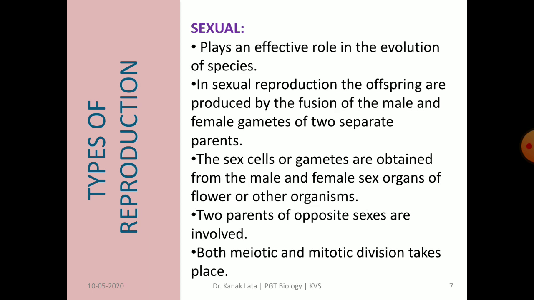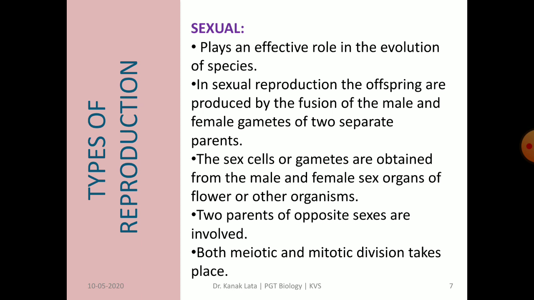Next topic is sexual reproduction. In contrast to asexual reproduction, sexual reproduction plays an important role in the evolution of species. Because in sexual reproduction, offspring are produced from fusion of male and female gametes of two parents of opposite sex.